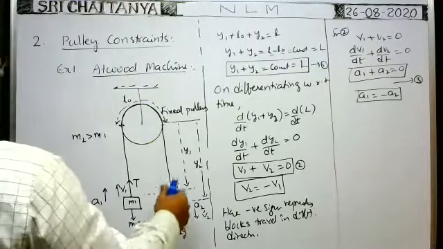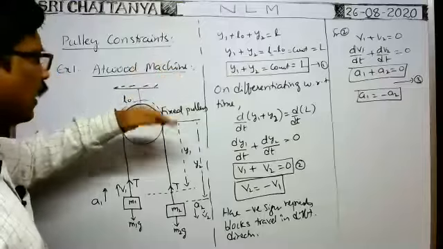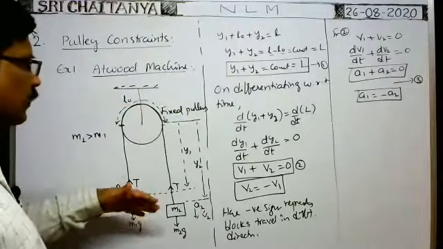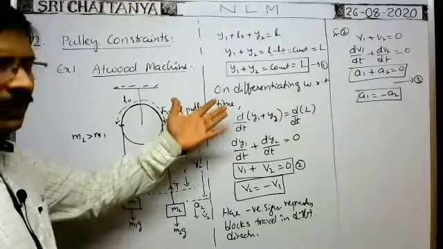Here, the same problem can be solved by the power method. That is easy because in all cases, it is difficult to write the constraint relation in terms of lengths. In terms of lengths, it is difficult because we have to choose the fixed body. From that, we have to measure the length of the strings and we have to add them, differentiate them like this.